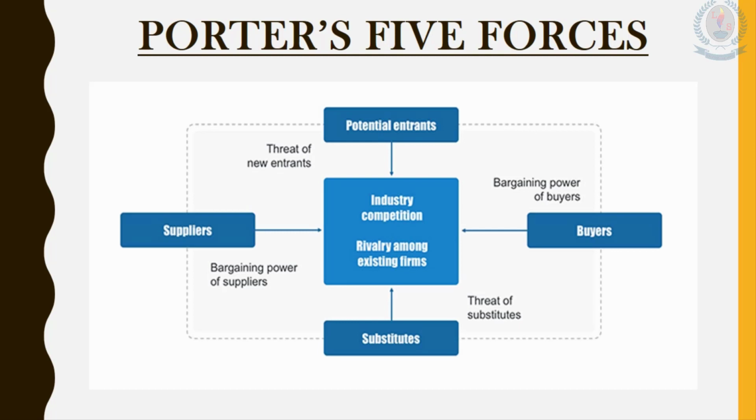The fourth force is suppliers. It means the bargaining power of suppliers. And the last one, the fifth one, is industry competition. It means the rivalry among existing firms.